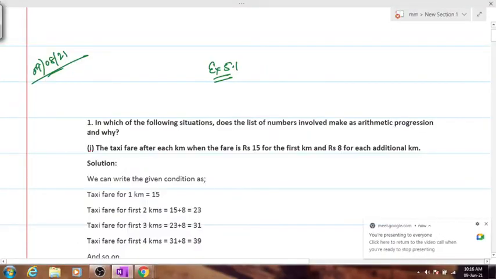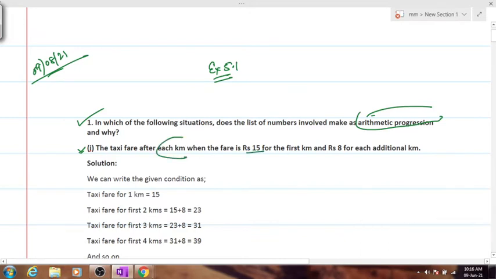Okay then, starting off: in which of the following situations does the list of numbers involved make an AP? You have to frame a series according to the given condition, and say which of the series form an AP and the reason for the same. So a taxi fare after each kilometer, when the fare is 15 rupees for the first kilometer and then 8 rupees addition for each and every kilometer.